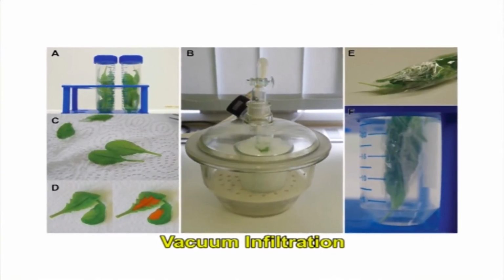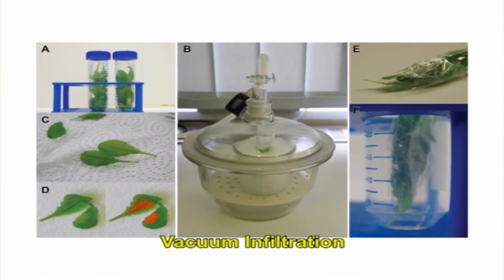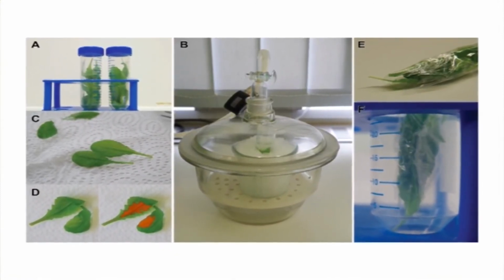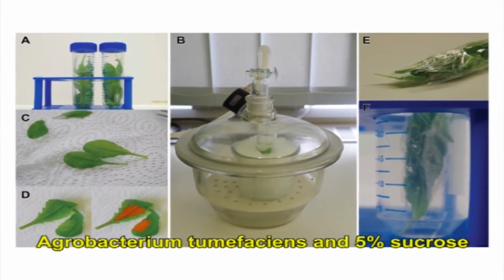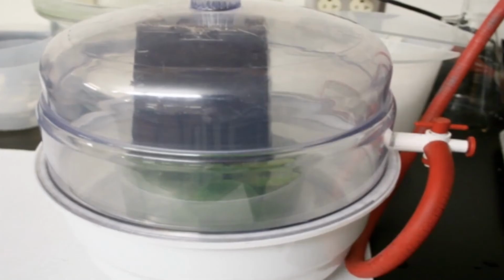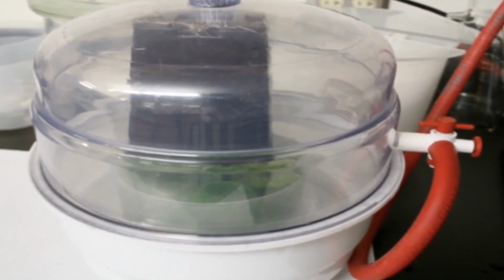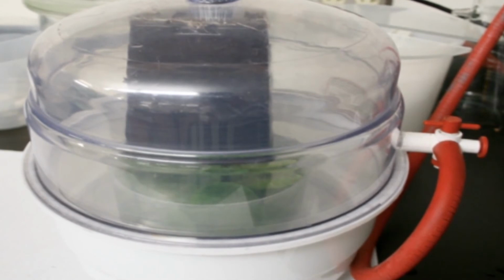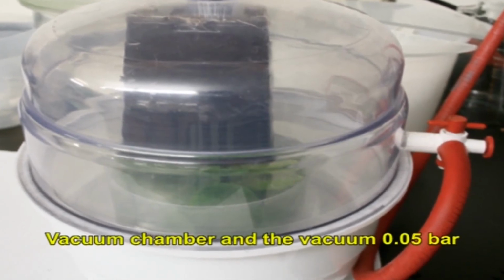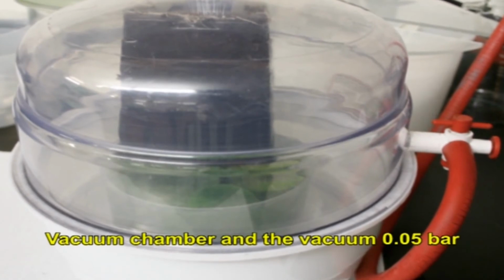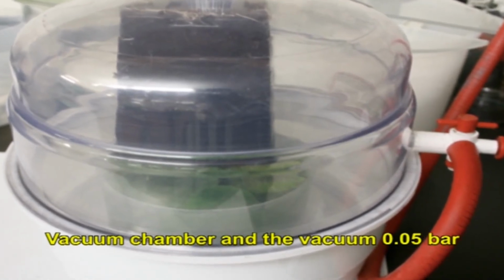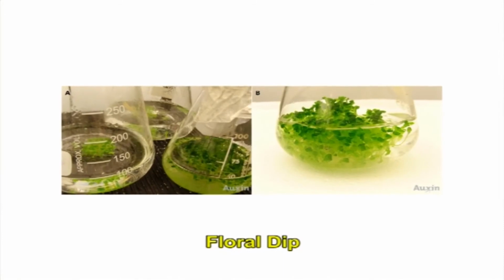Now, let us see the methods by which transformation takes place in female reproductive tissues. The first method is vacuum infiltration. Vacuum infiltration was executed by placing flowering plants upside down in a glass with a solution holding Agrobacterium tumefaciens and 5% sucrose. Plants were placed in a manner that only inflorescences were underwater. This glass and plants were placed in a vacuum chamber, and the vacuum, that is 0.05 bar, was held for several minutes.